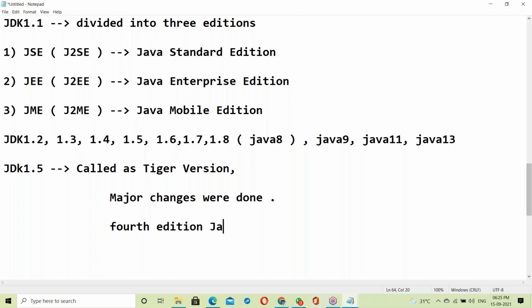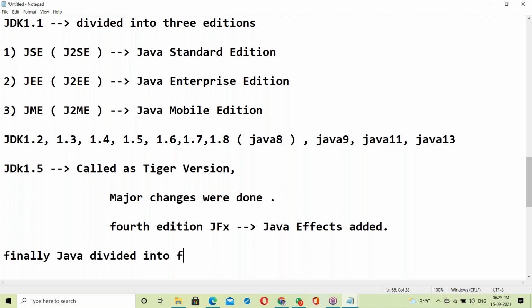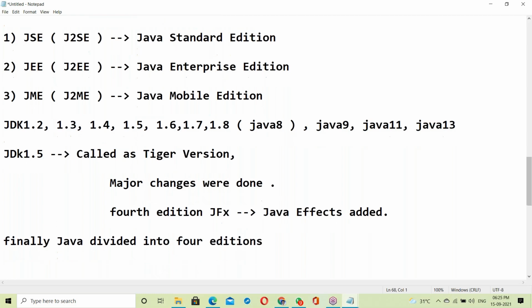The fourth edition is JavaFX, JFX. Java FX was added here. So JDK 1.5, called the Tiger version, had major changes. Finally, Java is divided into four editions.